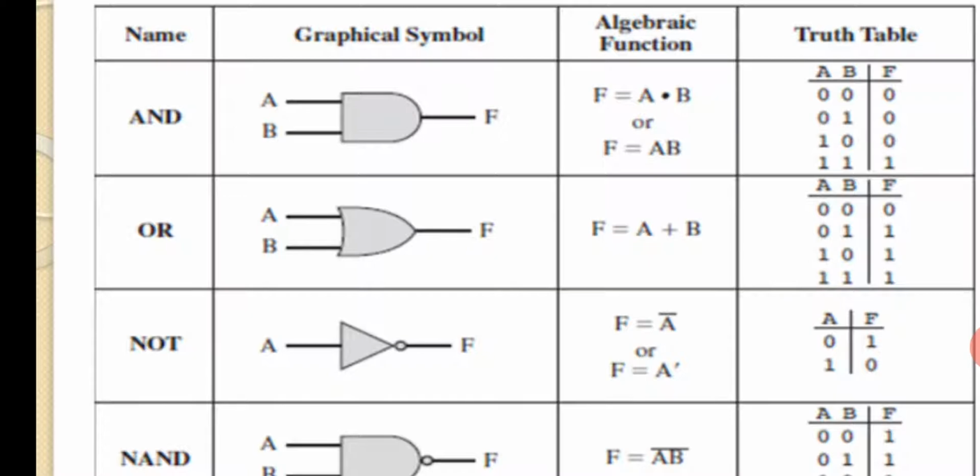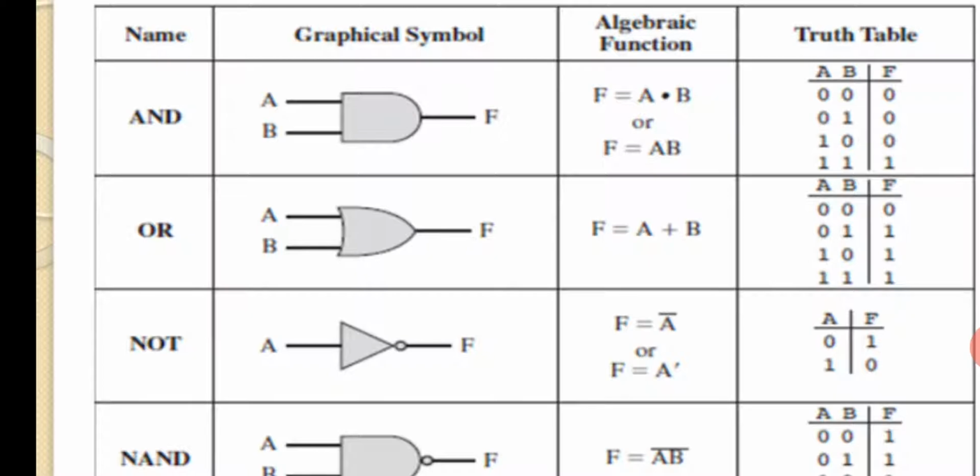Now here you can see A and B. So A and B are nothing but inputs. Okay, now F is nothing but the output. Fine. That means for one AND gate, you are going to provide two inputs in this particular symbol, isn't it? There are two inputs and you are going to get one output as F. Fine.